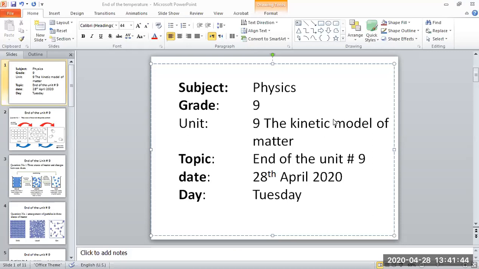When we increase the temperature, pressure increases. When we decrease the temperature, pressure decreases, but at constant volume. Okay, this is the relationship between each other.